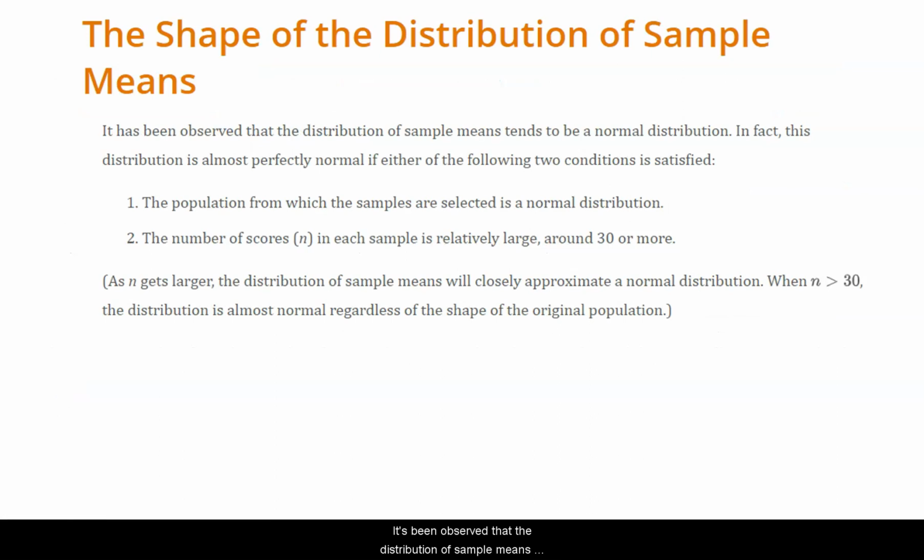It's been observed that the distribution of sample means tends to be normal. It's almost perfectly normal if either of the two following conditions is satisfied. The population from which the samples are selected is normal, and the number of scores in each sample is relatively large. There's a little caveat I guess I'd tell you about. This is trivia. I won't test you on it. But even if the population from which the distribution of sample means comes is not normal, the distribution of sample means will be normal if the sample is 30 or more. How about them apples? However, if it's a normal distribution, we don't have to worry about the sample size. And for our purposes, we're not going to worry about it at all.